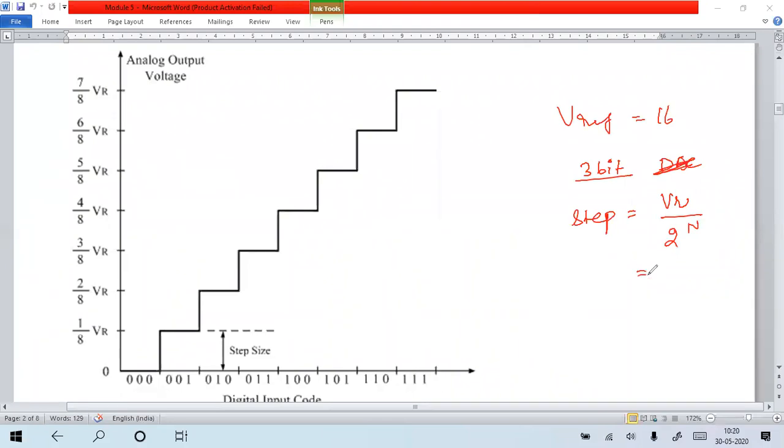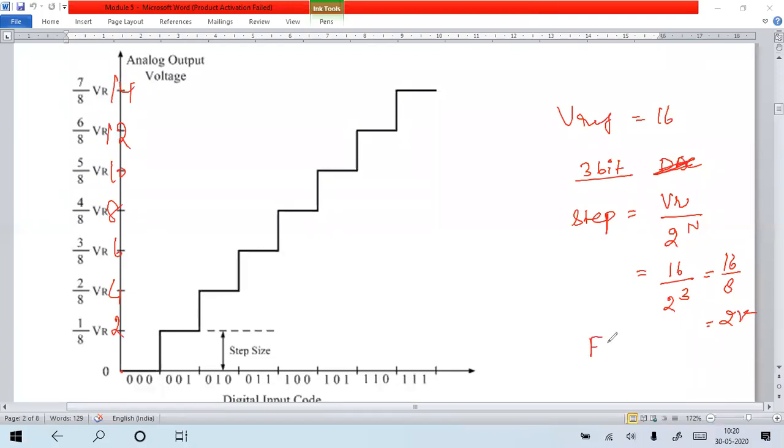So every binary value will change with every change of step size. V reference is 16 divided by 2 to the power of 3, that means 16 divided by 8 equals 2 volt. Every 2 volt, the binary value changes. Okay, so here the concept: the voltage is 0, next 2, 4, 6, 8, 10, 12, 14. Like that, every 2 volt, the binary value has to be modified.